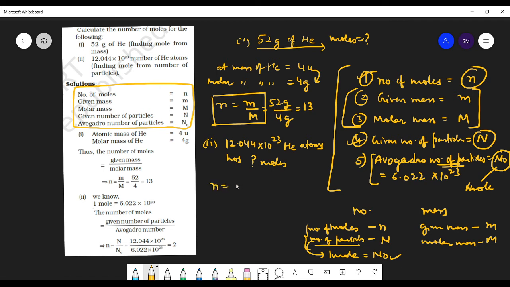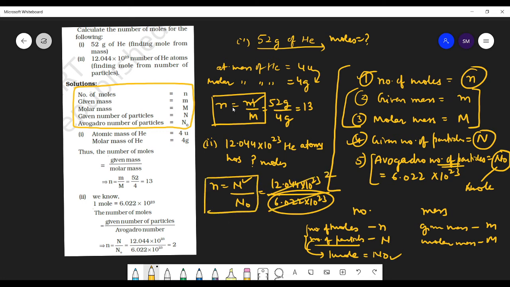Number of moles is equal to given number of particles divided by standard. So how many particles are there? 12.044 into 10 to the power 23 divided by standard, which is 6.022 into 10 to the power 23. That means 1 mole. So if it is double, how many moles will it be? 2 moles.